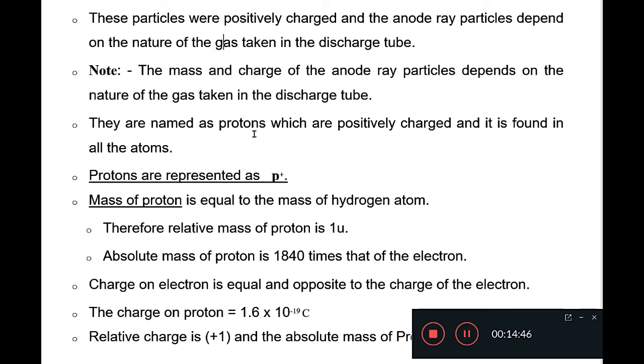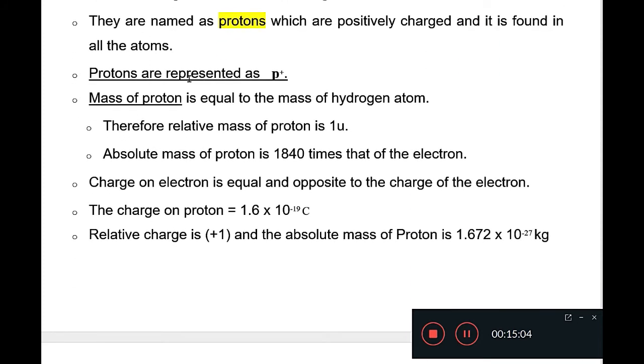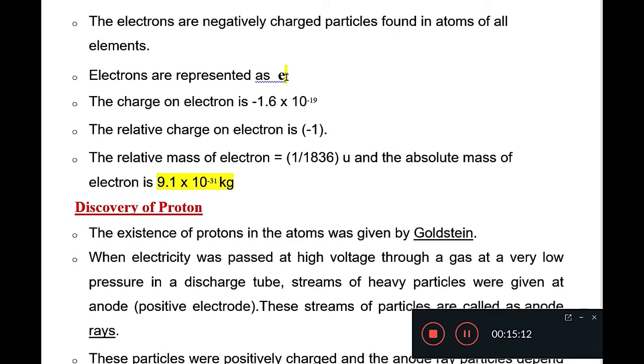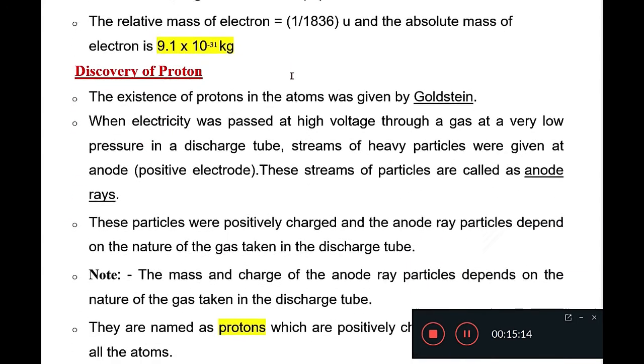These positively charged particles are named as proton, which constitute anode rays. So they are made up of protons, means anode rays, which are positively charged, and it is found in all atoms. Protons are represented as small p with positive charge, and electrons are represented by small e containing negative charge.